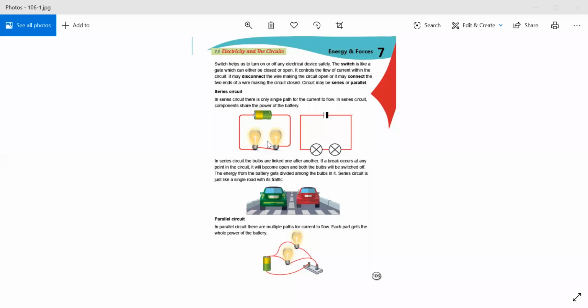So because of one damage, the whole circuit will be unable to flow electricity in them.